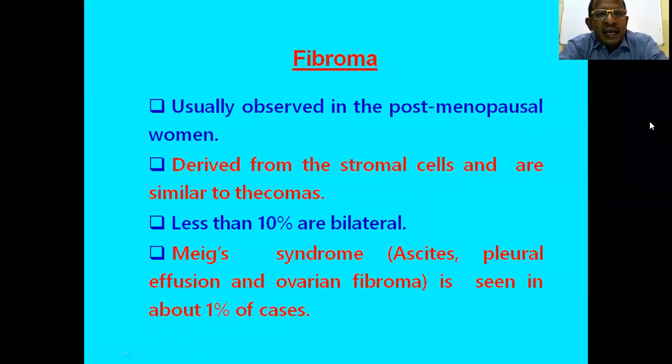Then fibroma, another sex-cord stromal tumor, and it is also in postmenopausal women. It is derived from the stromal cells and is similar to thecoma. And another specific syndrome, that is Meigs syndrome, where there is ascites, right-sided pleural effusion and ovarian fibroma. It is specific to the fibroma. Ascites, right-sided pleural effusion and ovarian fibroma.